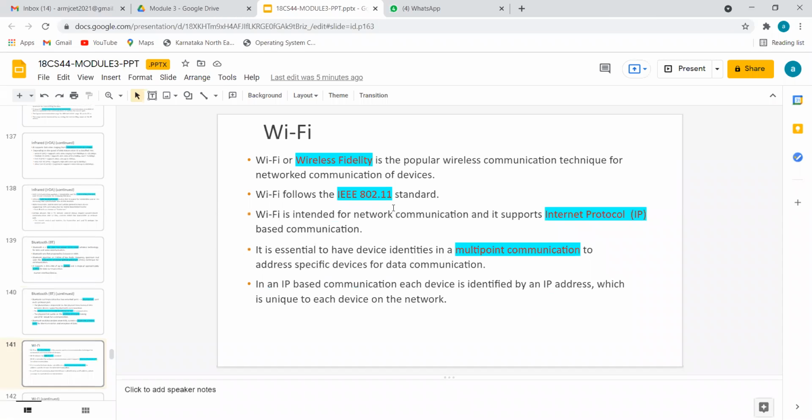Coming to the next communication protocol, the off board or external communication protocol is Wi-Fi.